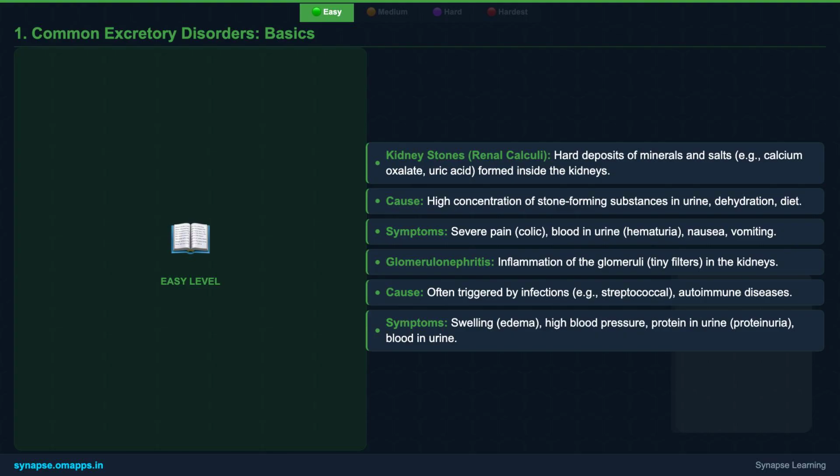First, kidney stones, also known as renal calculi, are hard deposits made of minerals and salts that form inside your kidneys. They can cause severe pain. Next, glomerulonephritis refers to the inflammation of the tiny filters in your kidneys, called glomeruli. This can impair your kidneys' ability to filter waste. We'll look at what causes these conditions and their primary symptoms, making sure you grasp the core concepts.